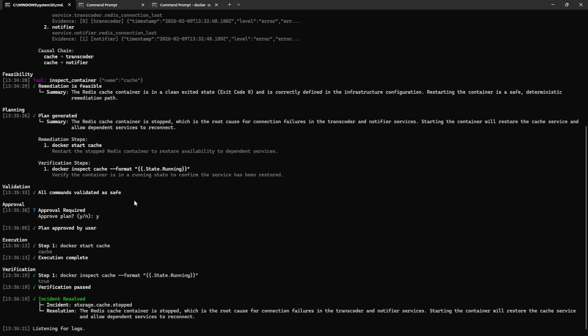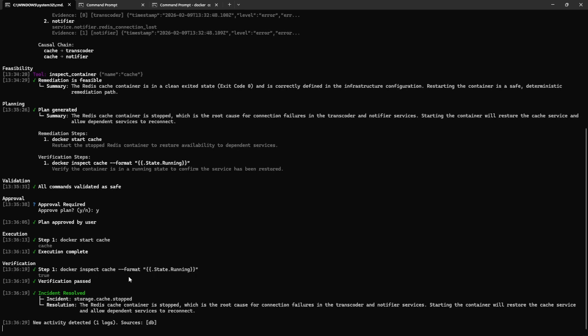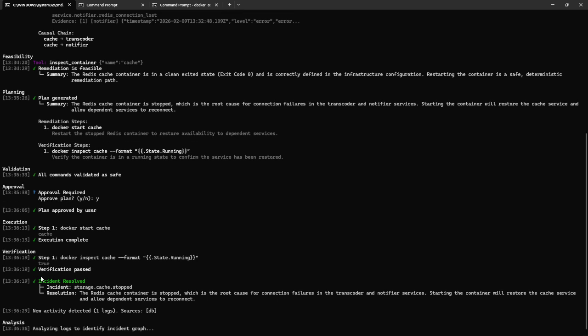As you can see, the incident was resolved. The container that was stopped is now started and it is working perfectly, by doing an inspect verification command and just checking whether it is true or false. Now let's try and provide it a more, you could say, complex chaos command, which is basically trying to configure the configuration limits.